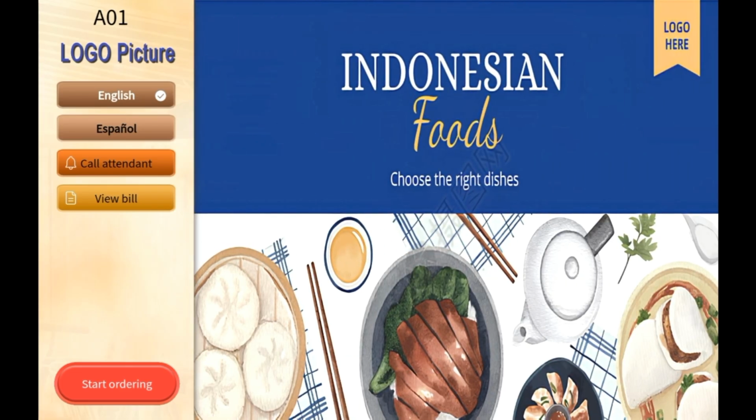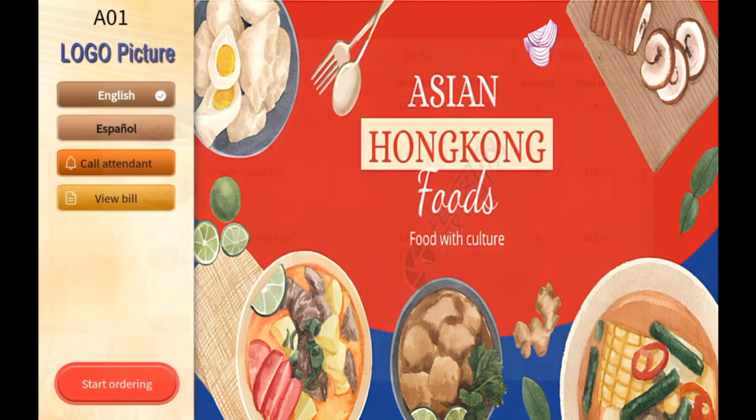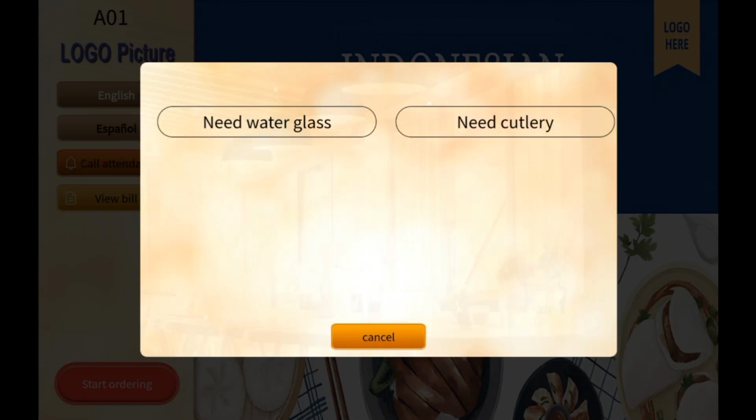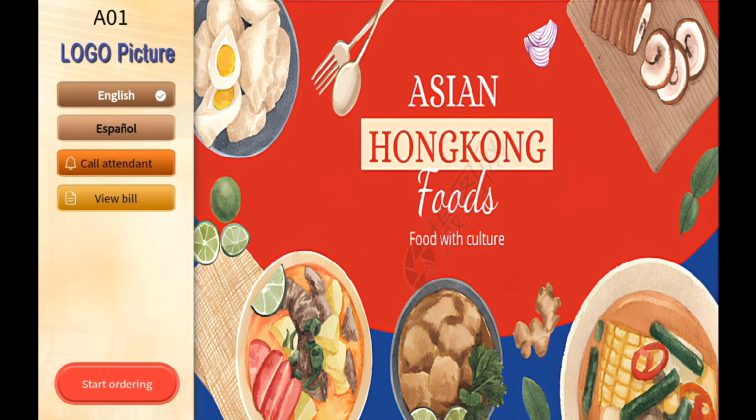Customers who want to view their order information can click View Bill. Click Call Attendant to select the call tab, and there will be a reminder at the front desk.